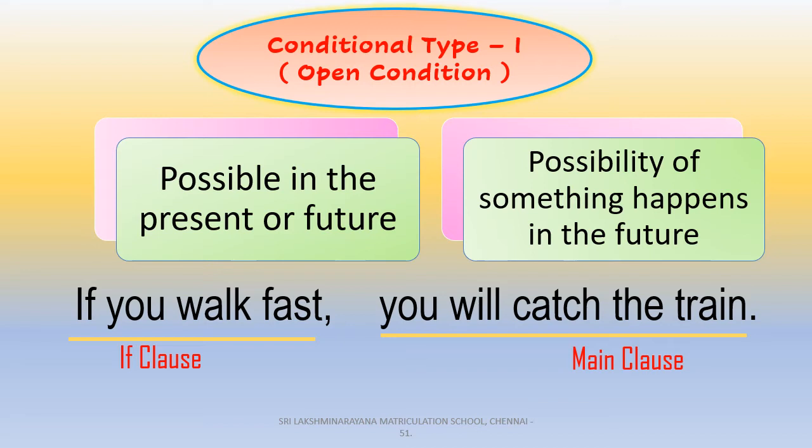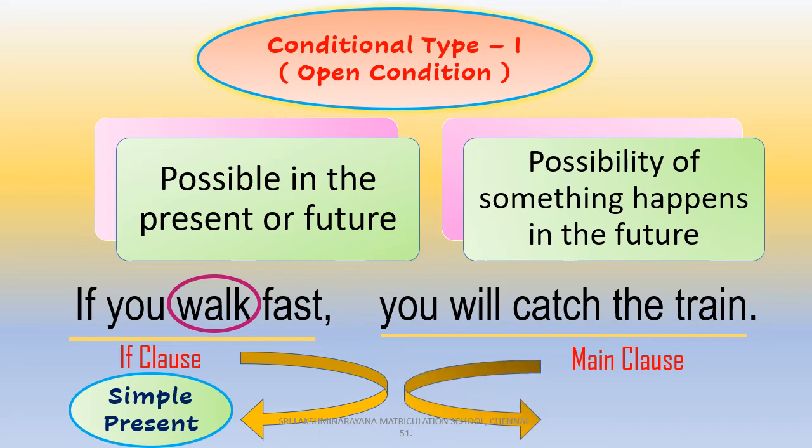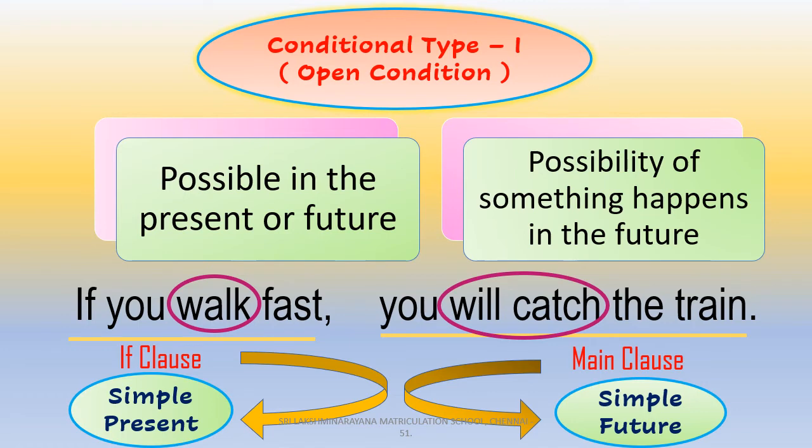So children, in this type 1 open conditional clause, we should use simple present in the if clause part. Can you see the verb walk to be in simple present tense? Yes. And in the main clause, we should use simple future tense. Observe the verb in the main clause, children. Will catch. Will catch is in the simple future tense. So this is all about open conditional type, children. So now shall we move on to the next type?